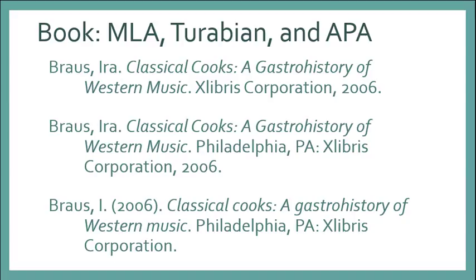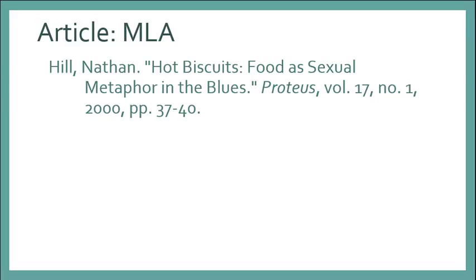Let's look at one more example, this time for a journal article. Again, we'll start with MLA style. So we have the author's name, the title of the article, title of the journal, the volume and issue numbers, the date, and the page numbers. And now let's compare with Turabian.